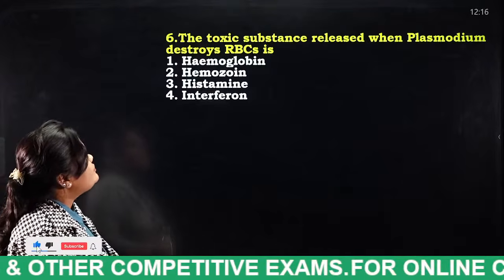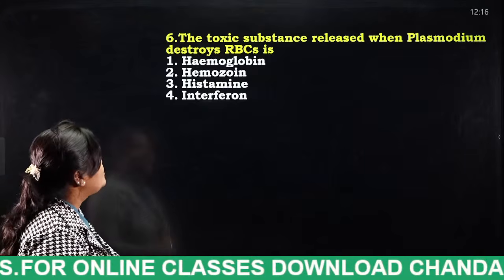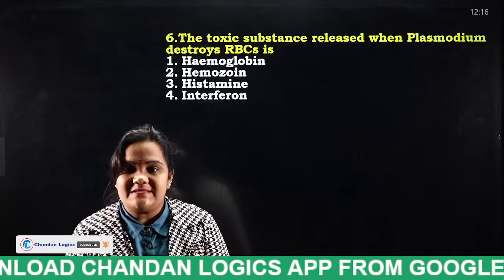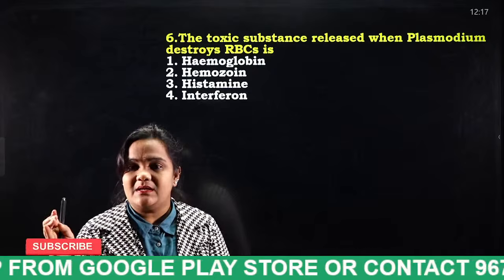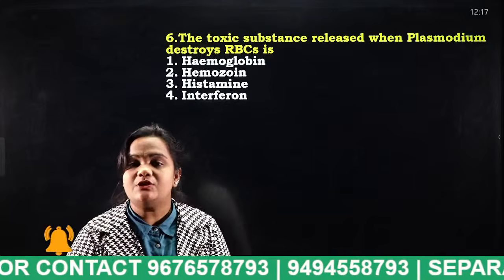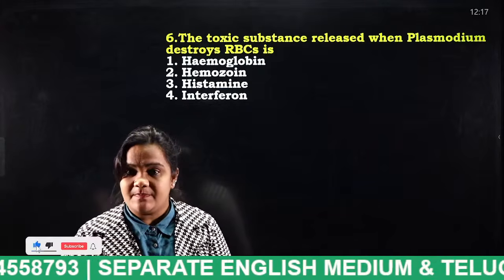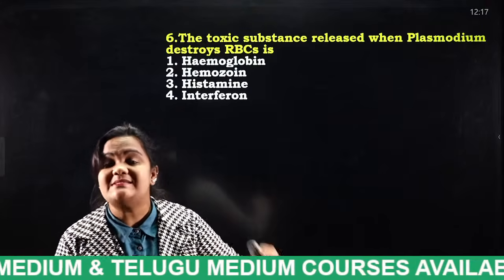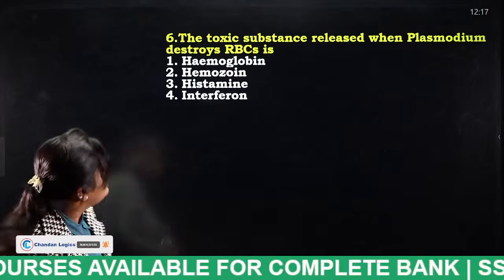The toxic substance released when Plasmodium destroys RBCs is: hemoglobin, hemozoin, histamine, interferon. Did you understand? If a person is bitten by a female Anopheles mosquito, what enters this person is the sporozoite. It directly enters our liver cells, and finally enters our RBCs. The RBCs get ruptured. What poisonous substance is emitted when the RBCs are ruptured? Tell me, students.